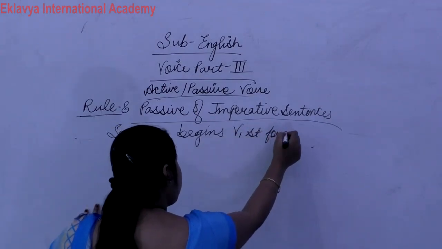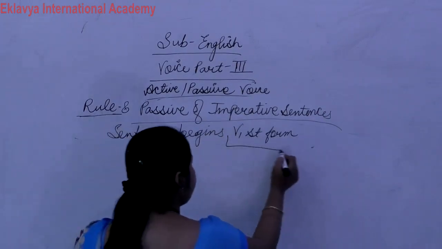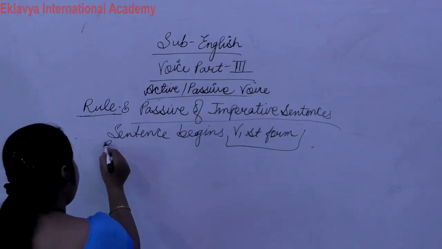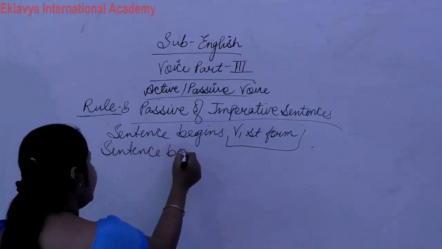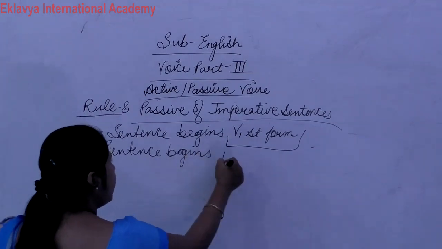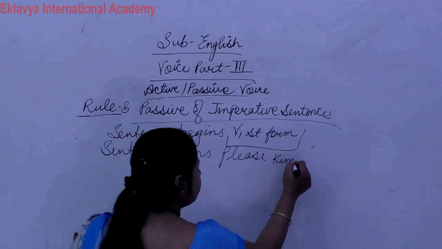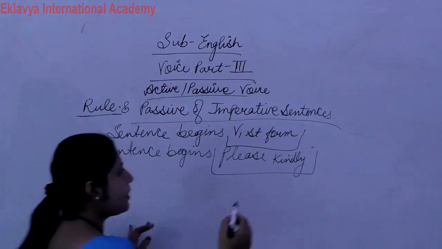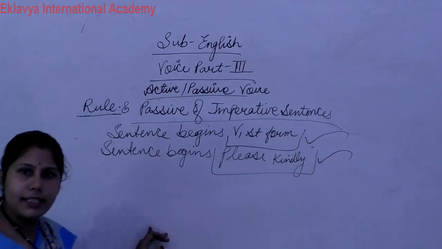a sentence that starts with the first form of the verb. Clear? Sentence which starts from verb first form. Sentence begins with please, kindly. Clear? Sentence begins with verb first form. Sentence begins with please, kindly.